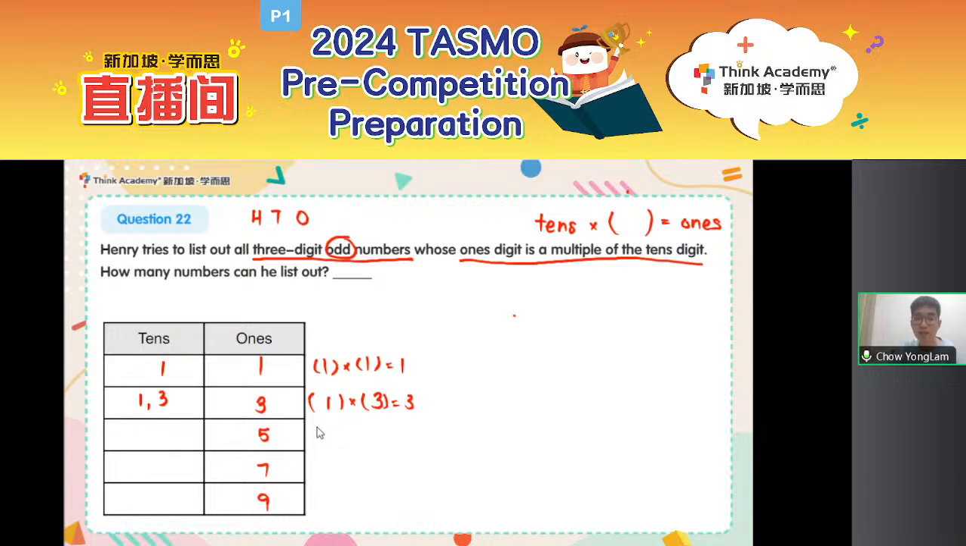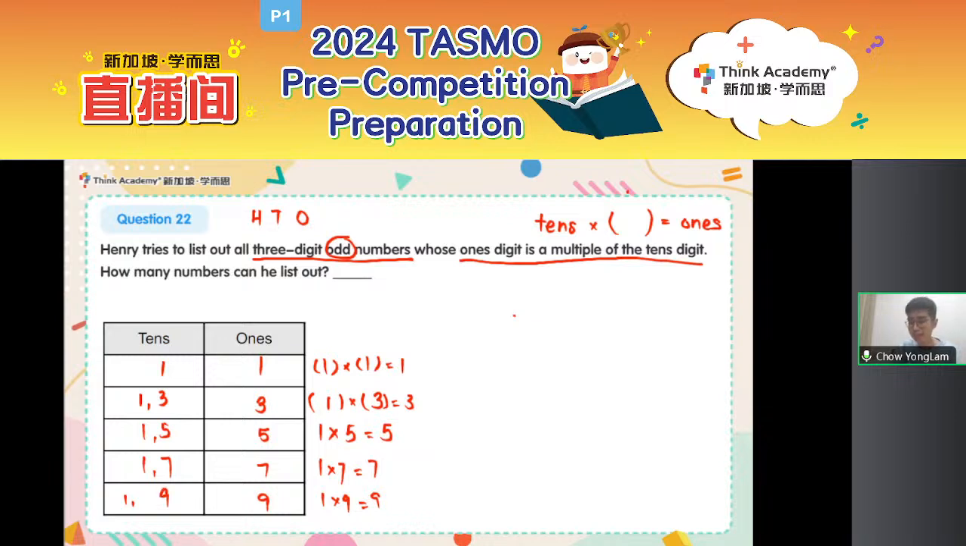Okay, for 5, it's similar. 1 times 5 is equal to 5. So I have 1 and 5. 7, 1 times 7 equals 7. That's my only possibility. So my tens can be 1 or 7. Now for 9, you might say, oh, 1 times 9 equals 9. Okay, so my tens can be 1, can be 9.